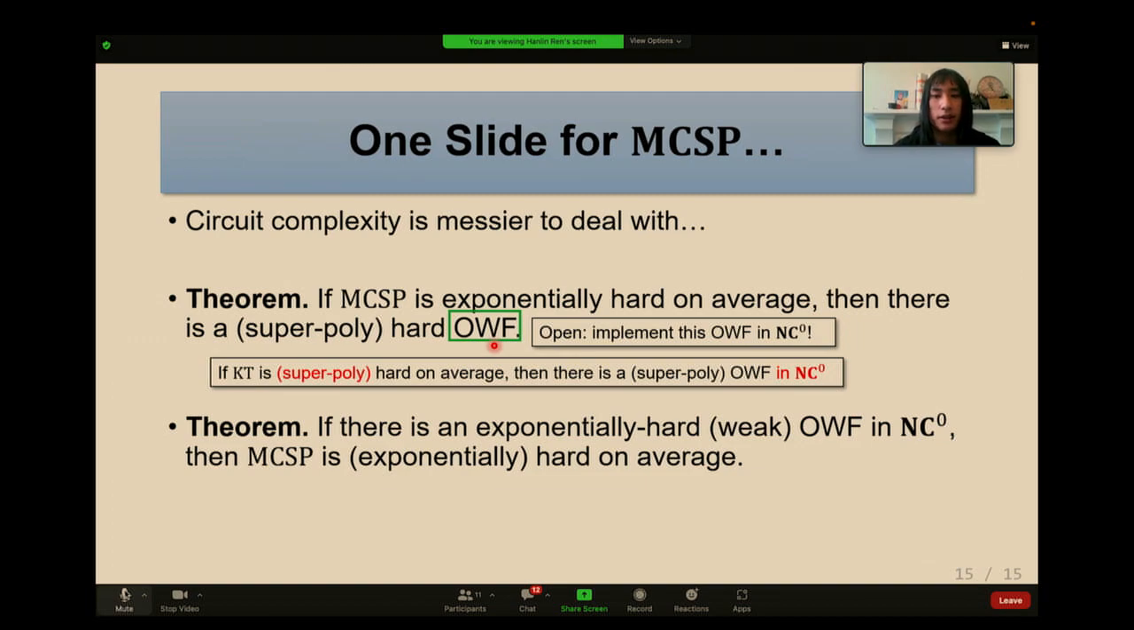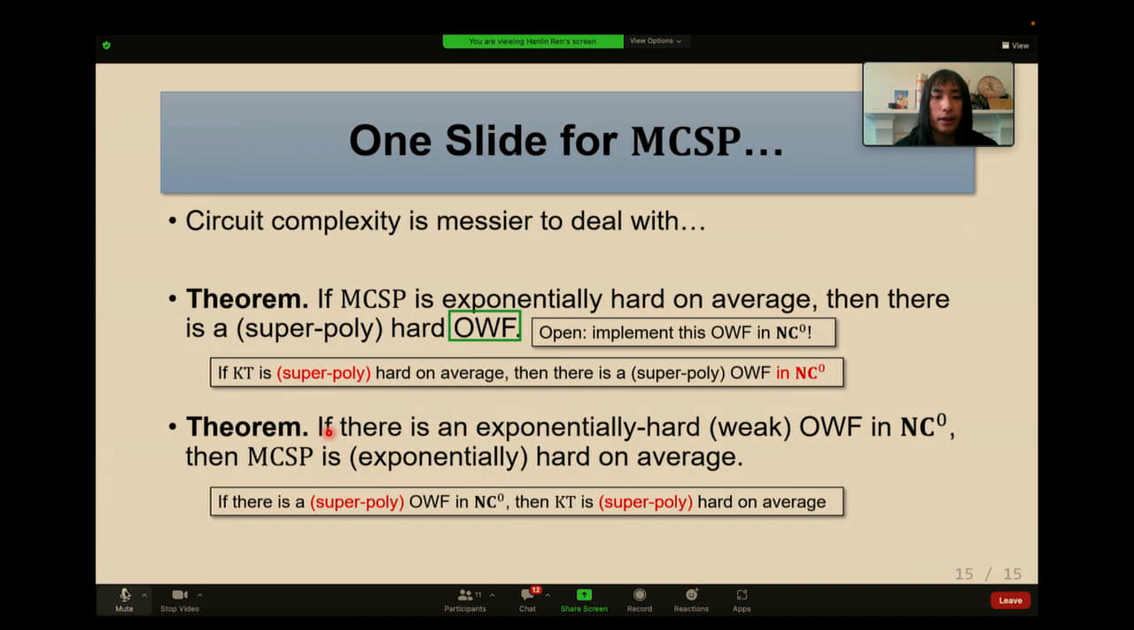We also have a partial converse. If there is an exponentially hard one-way function in NC0, then MCSP is exponentially hard on average. This result for MCSP does not extend to super poly hardness. It requires exponential hardness. Anyway, the takeaway message for this slide is that using similar techniques, we can prove something non-trivial for MCSP, but because circuit complexity is somehow harder to deal with, we don't get full equivalences.